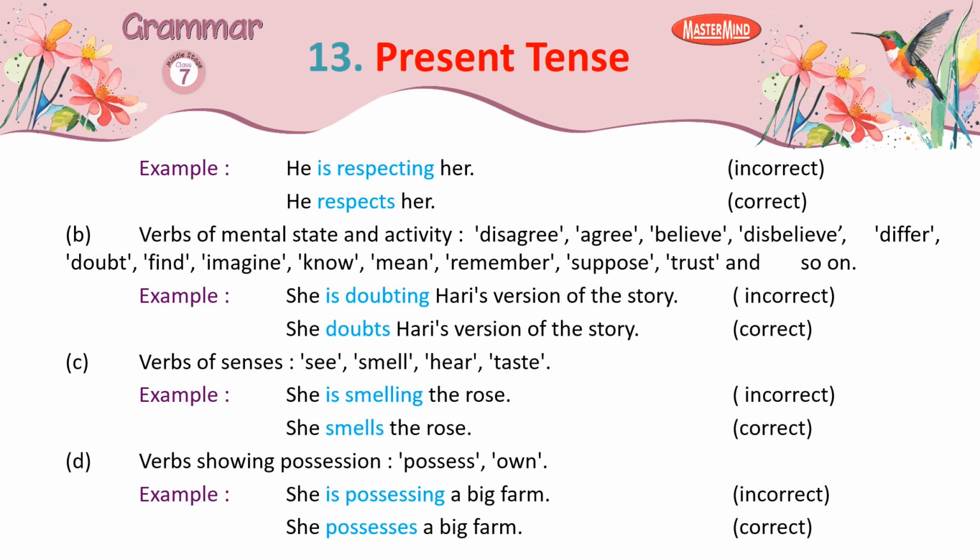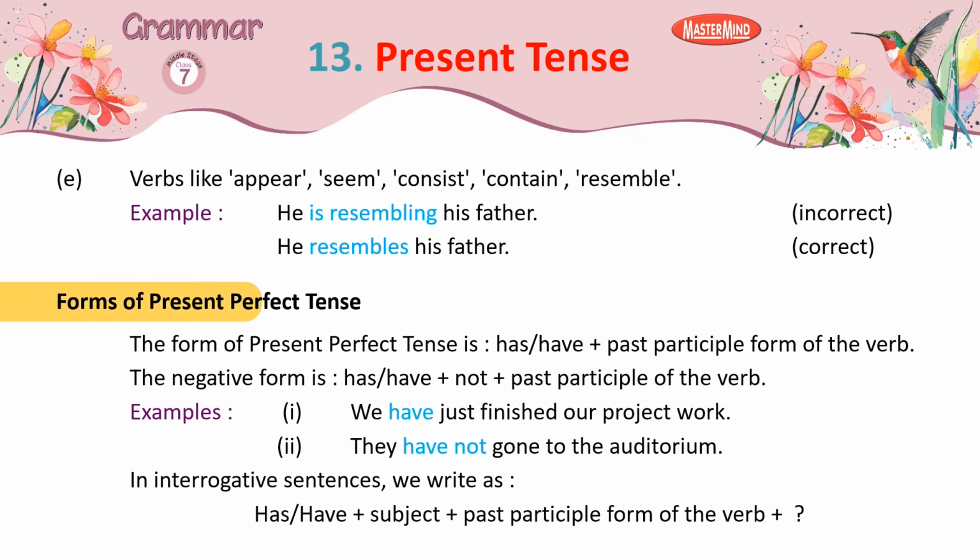C. Verbs of senses: see, smell, hear, taste. Example, she is smelling the rose. Incorrect. She smells the rose. Correct. D. Verbs showing possession: possess, own. Example, she is possessing a big farm. Incorrect. She possesses a big farm. Correct. E. Verbs like appear, seem, consist, contain, resemble. Example, he is resembling his father. Incorrect. He resembles his father. Correct.